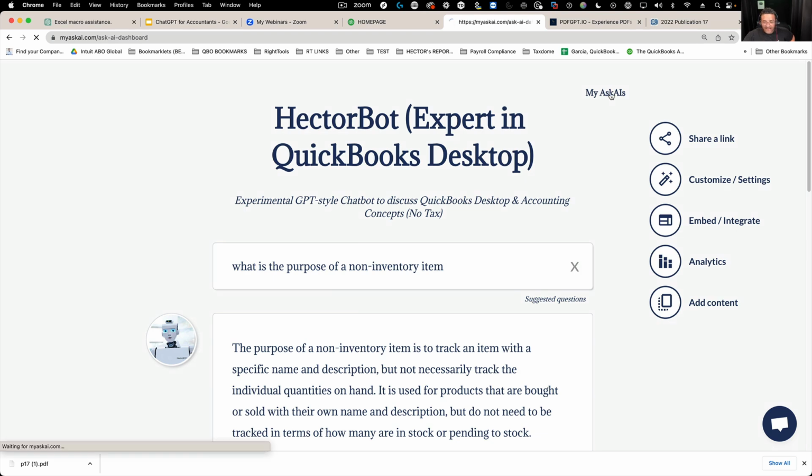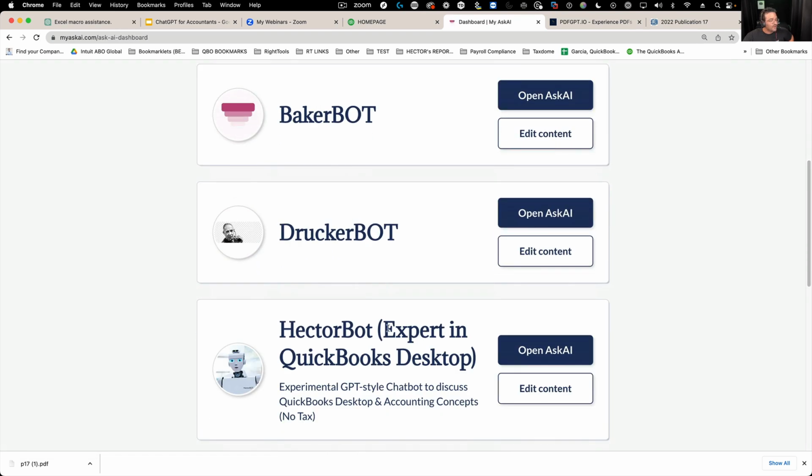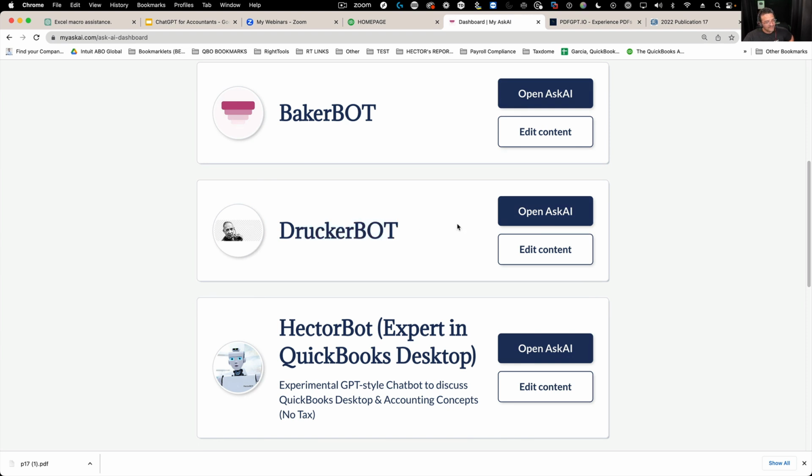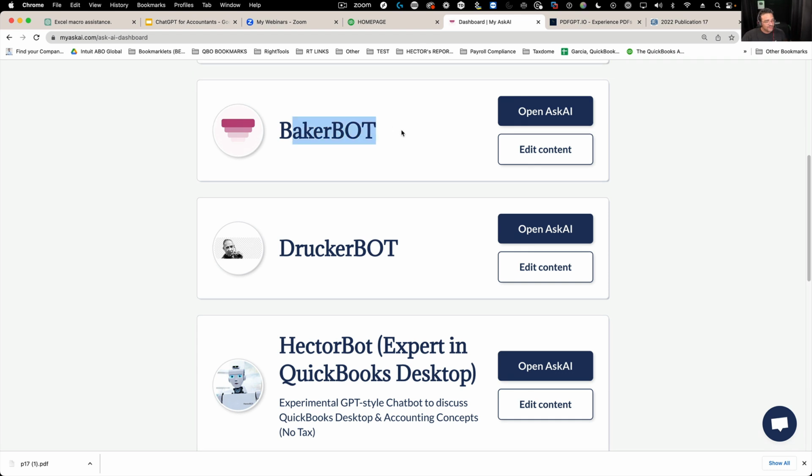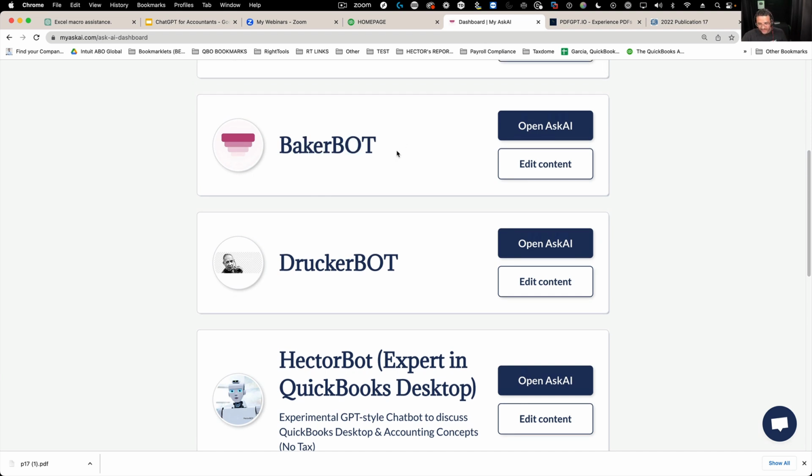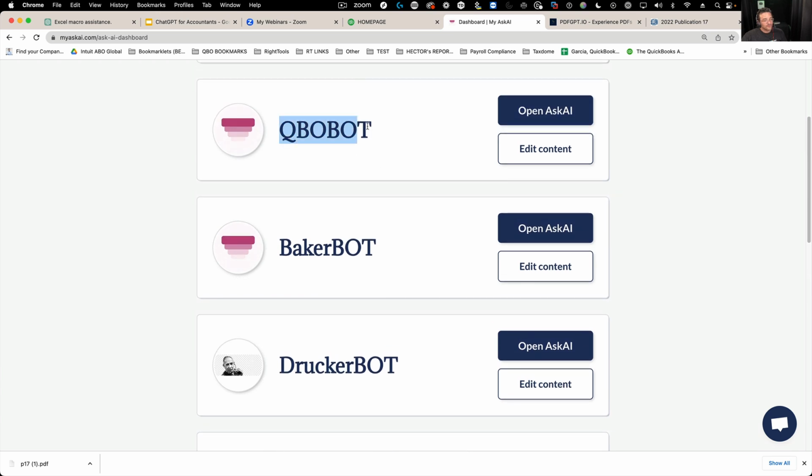So there it is. I also loaded a bunch of Peter Drucker books, so I can basically interact with it. Peter Drucker is one of my mentors who's been dead for like 20 years, but I loaded 6 or 7 books I have in PDF, and I can interact with Druckerbot. It's just an example. I'm doing the same thing with Ron Baker's work, loading a lot of Ron Baker stuff in there, and I'm also training a QBO bot, so I'm starting to load QBO stuff into it. It's all going to be really interesting once this stuff kind of works.